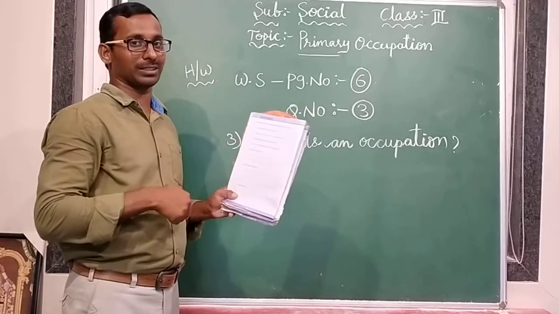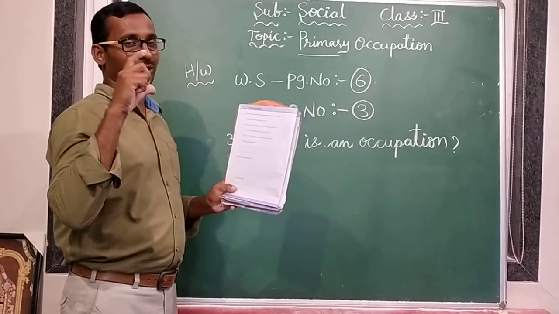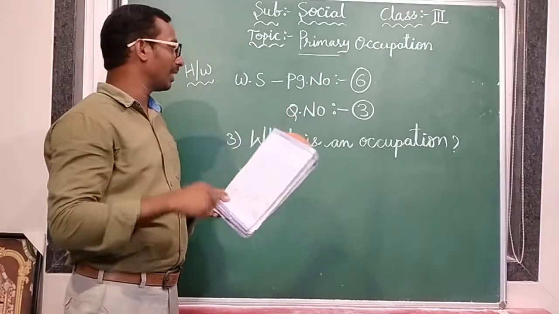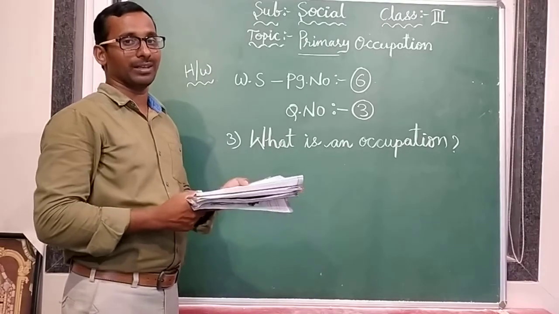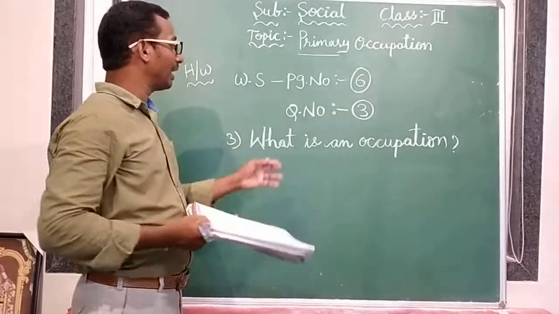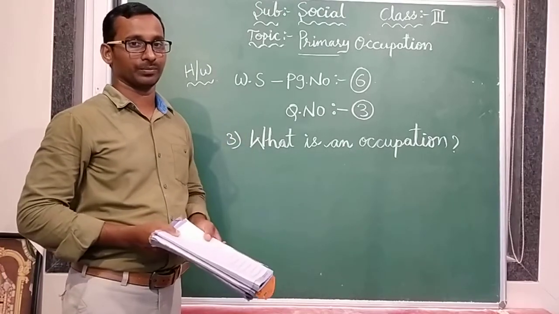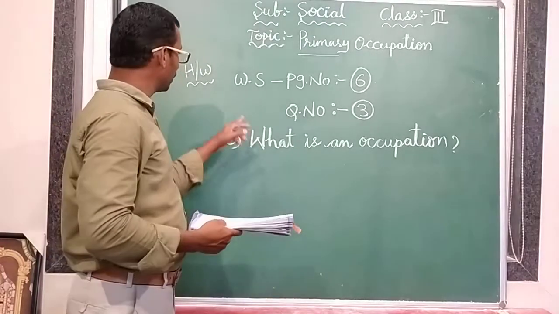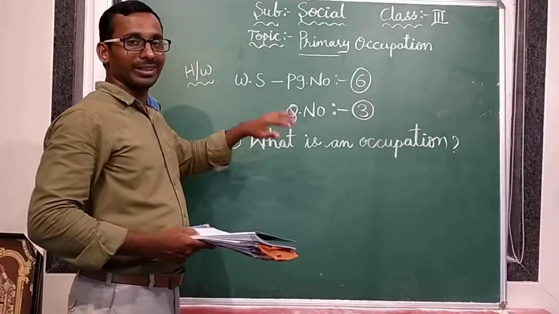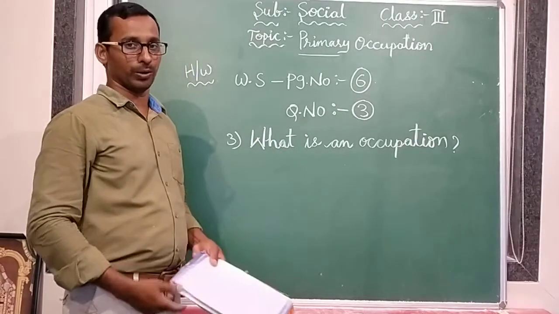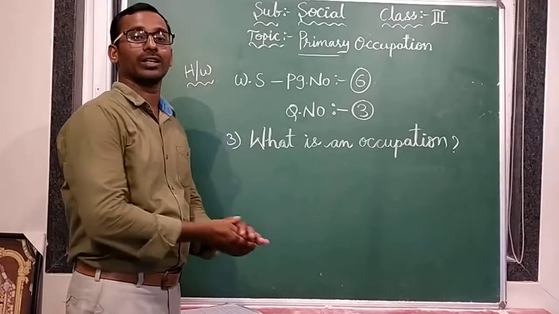Remaining letters you have to write in the middle of the two lines. Some letters go up, some letters come down. So maintain like that and write neatly. And you have to see in the textbook where is the meaning of occupation. What is an occupation? See and write. Is it clear? This is only one question for your homework. In the next class I will explain about it. I will write on the board. Understood everyone?